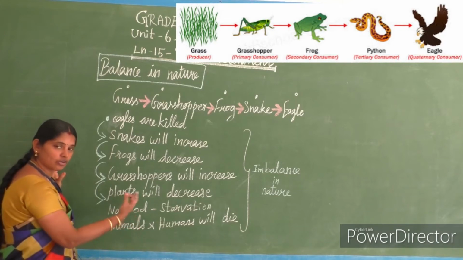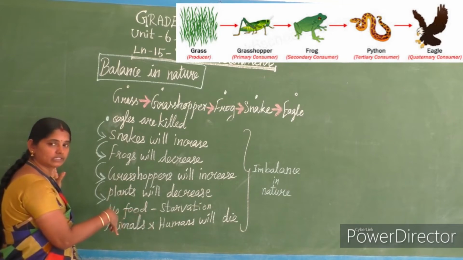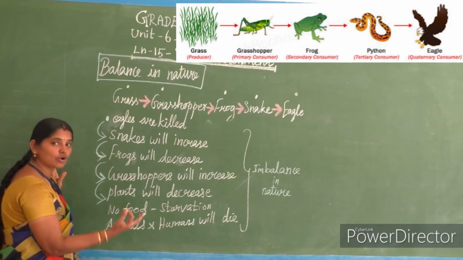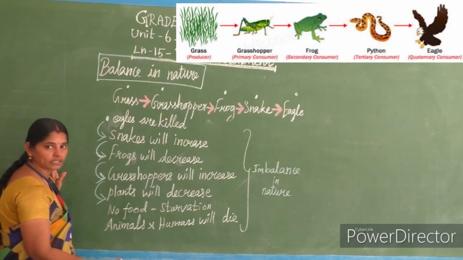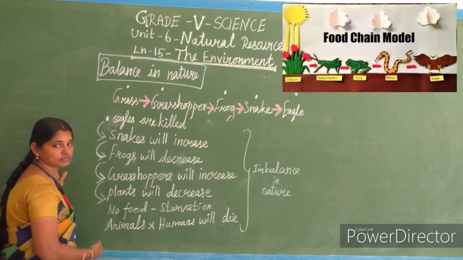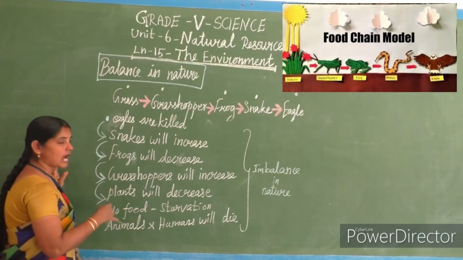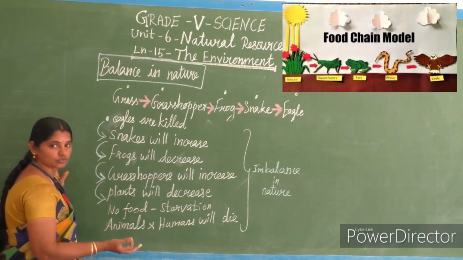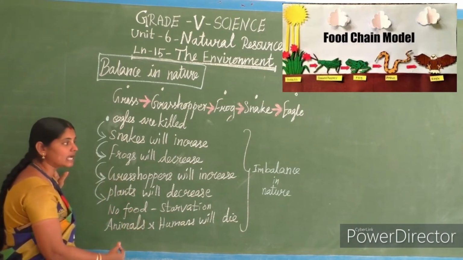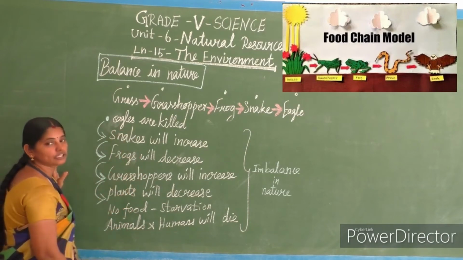So if all the plants are eaten by grasshopper, as a result we won't get any food from the plants. If there are no plants, no food for animals and humans. So no food, so we'll go for starvation. Starvation means hunger. So animals and humans will die soon, isn't it? So if animals and humans die, this will bring the imbalance in nature.